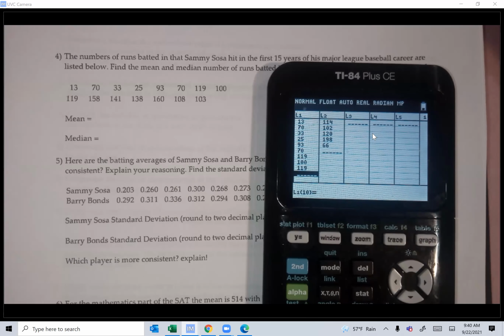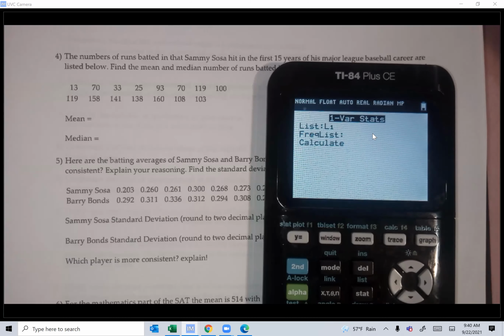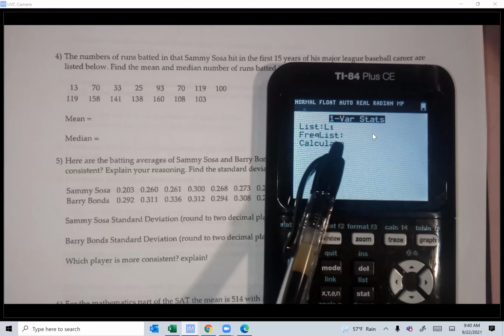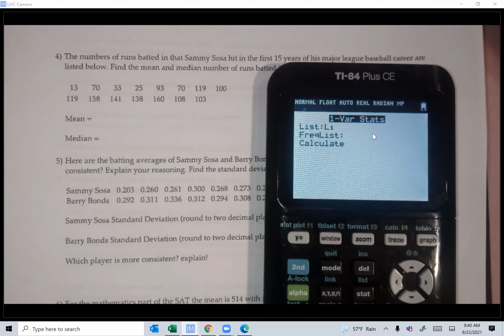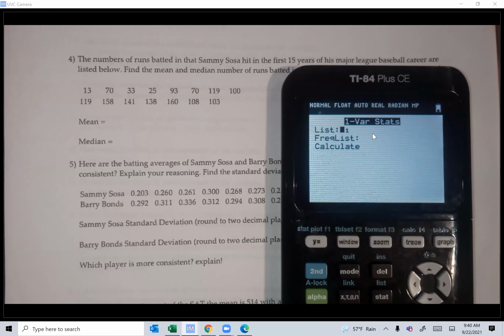119, 158, 141, 138, 160, 108, 103. Okay, and STAT, CALC, 1-Var Stats. Confirm, guys, that your list is in L1. This one should be empty, clear, nothing in it. If there is anything in it, you have to delete it. Otherwise, it will give you wrong answers. So like this, just take a screenshot of this. Make sure that this is how it should show, and calculate, guys.